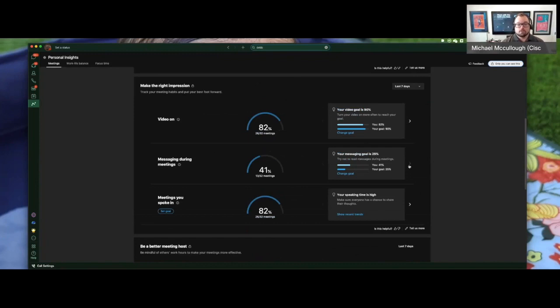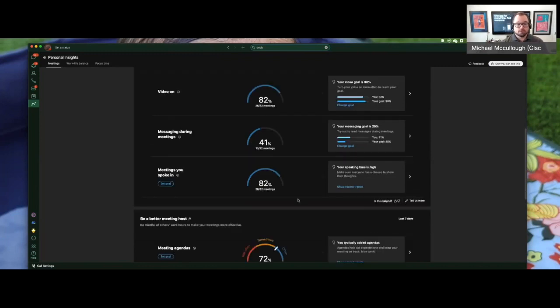Messaging. There's a statistic, and we show you here, so this gives you some insights as well. Studies show that multitasking can reduce productivity by up to 40%. So typing to others, sending out messages while you're inside of a meeting can actually have a detriment to your meeting. Maybe this is something you want to improve. You can see here I've set a goal for myself of 25% to reduce that number, and I'm going to start tracking that over time so that I can be more attentive and a better participant in these meetings.